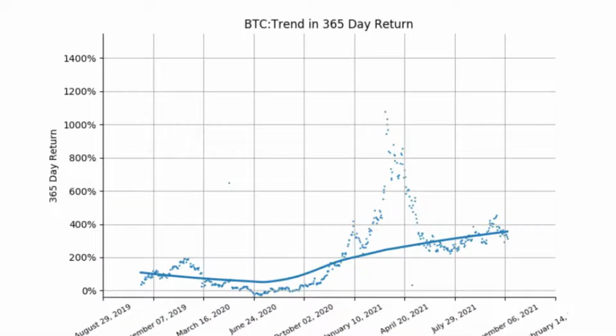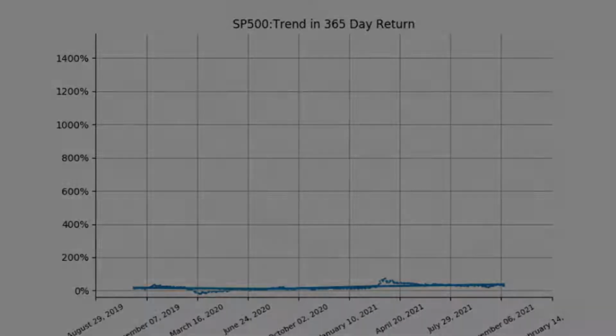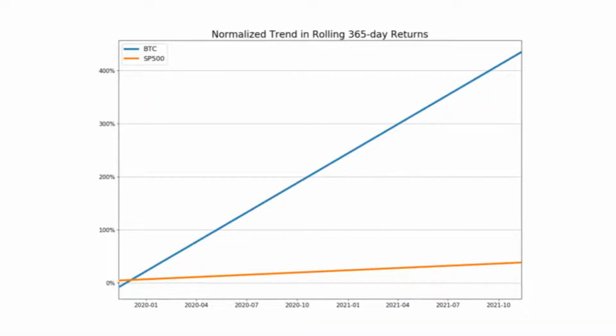Now let us do the same thing for 365-day rolling returns. As we can see here, after October 2020, the BTC 365-day rolling returns increased drastically, and only now is it plateauing in November 2021. But still, it is much higher than the S&P 500. That is quite obvious. Now, if we do the same normalization of the trend lines for 365-day returns, we can see that after the beginning of 2020, the BTC returns increased drastically compared to the S&P 500.